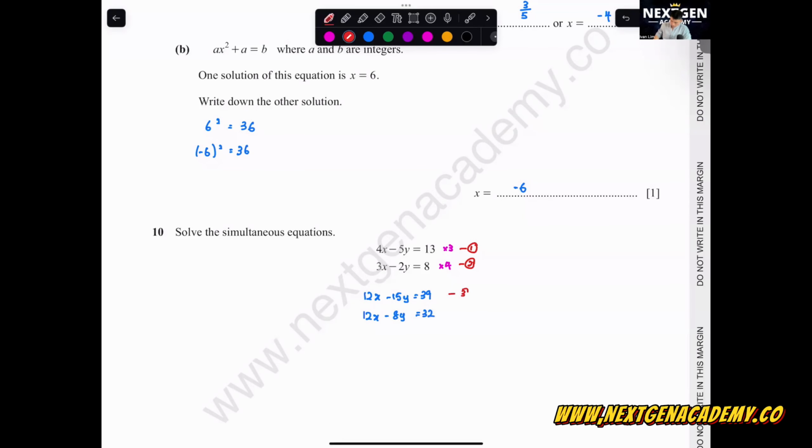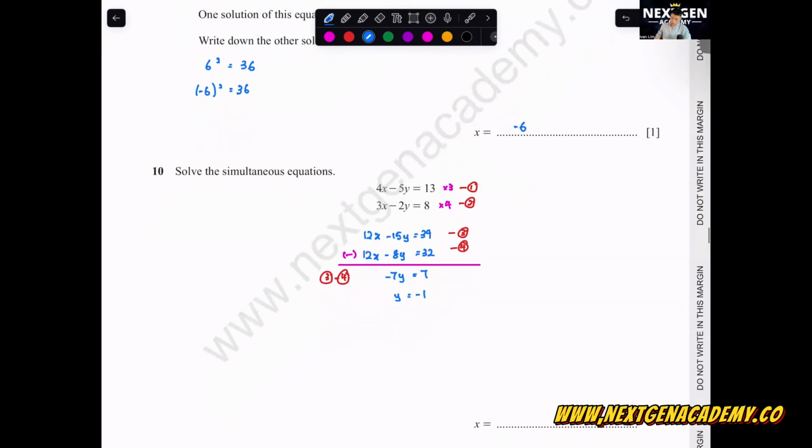This is the third one, and the fourth one. We take the two equations and subtract them from each other. So we take equation 3 minus equation 4. Minus 15 minus minus 8, so this one will become minus 7y. 39 minus 32 will be 7. y equals -1.